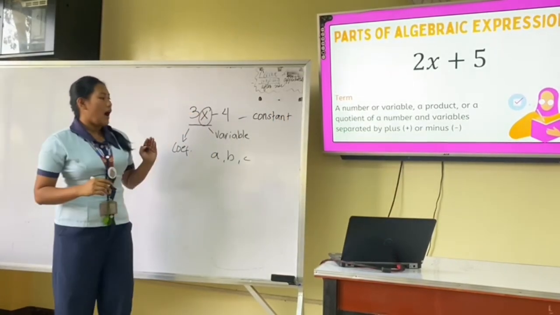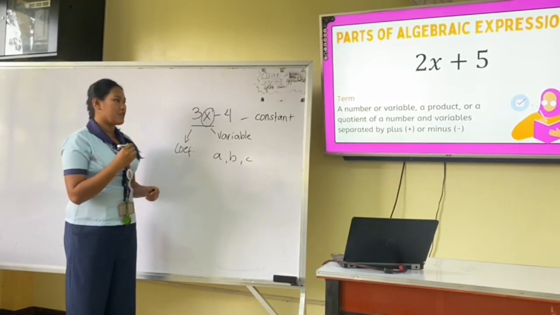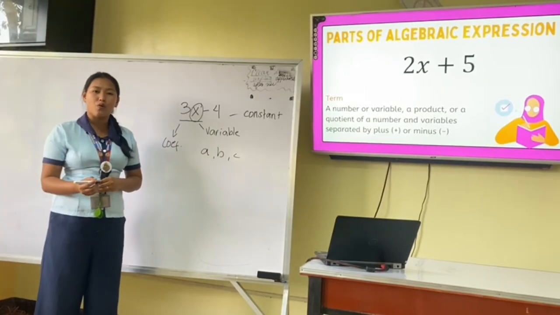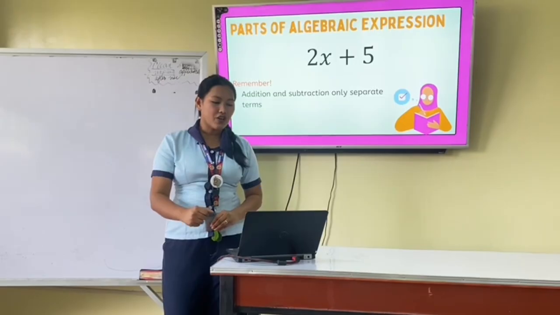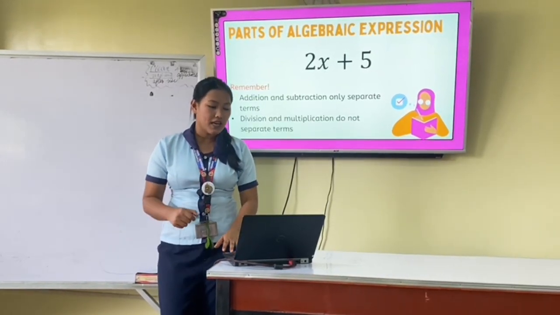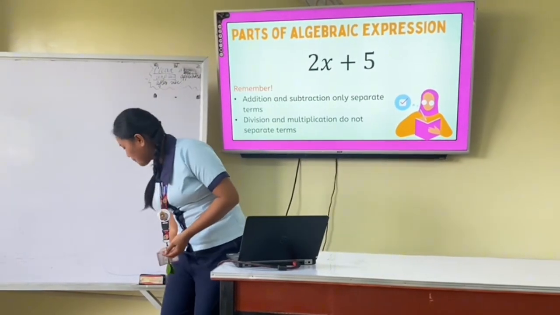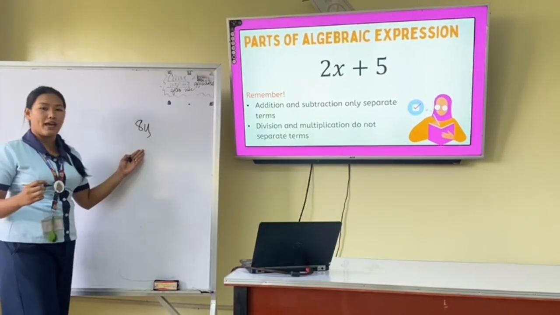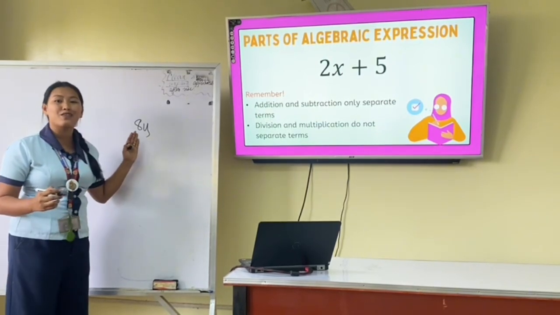So, we already have three parts of an algebraic expression. The last part is the term, which tells us how many terms this algebraic expression has. In an algebraic expression, addition and subtraction only separate terms, so division and multiplication do not separate terms. For example, 8y. Our variable here will be y, and our coefficient will be 8.